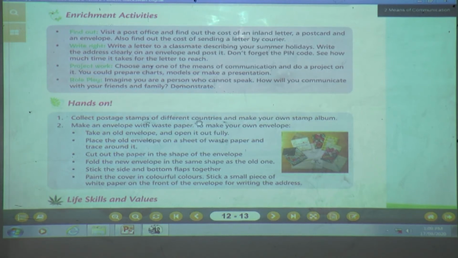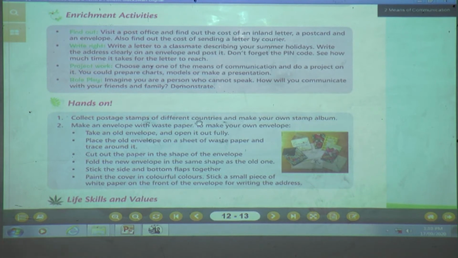Suppose this activity is not compulsory. Whichever activity is compulsory, I will WhatsApp on the group which activity you are going to make. But I am going to explain all these enrichment activities. Whichever is required, I will send you on the WhatsApp group. That activity only you have to do.